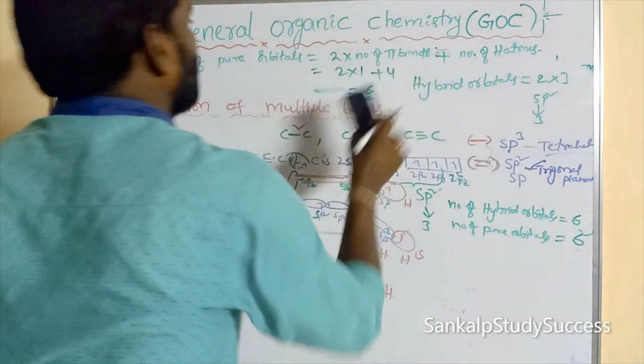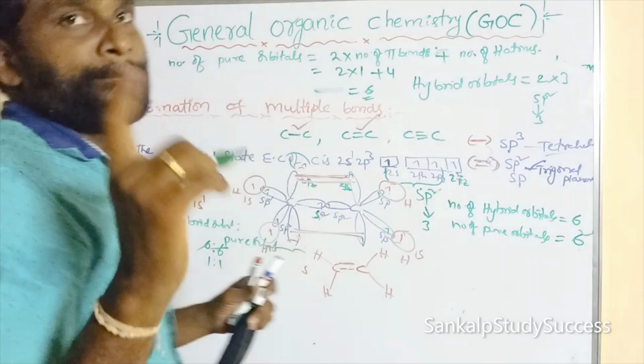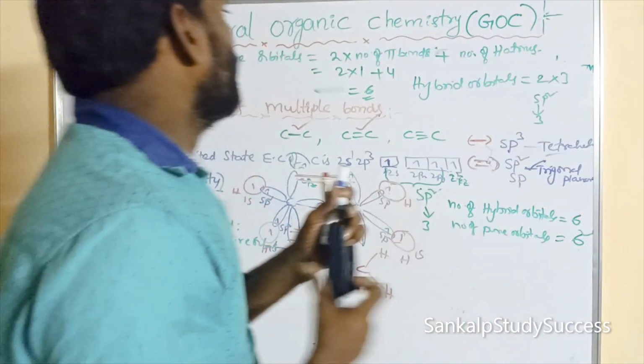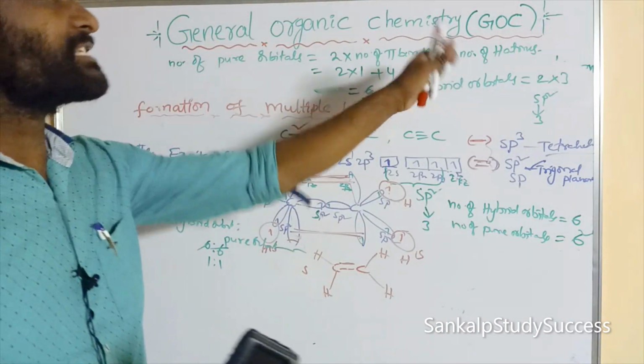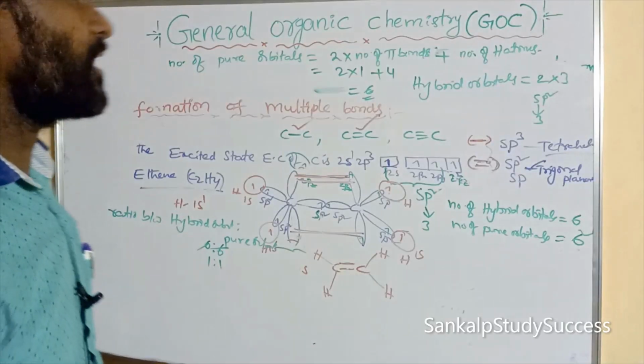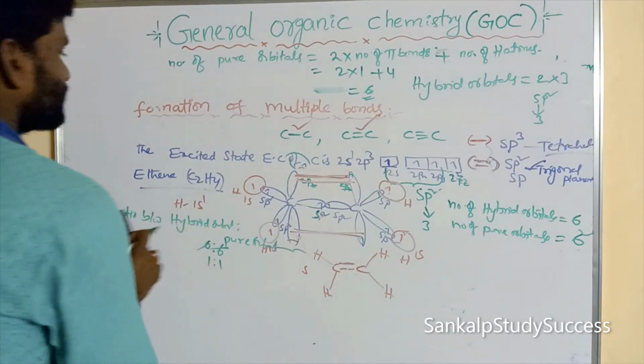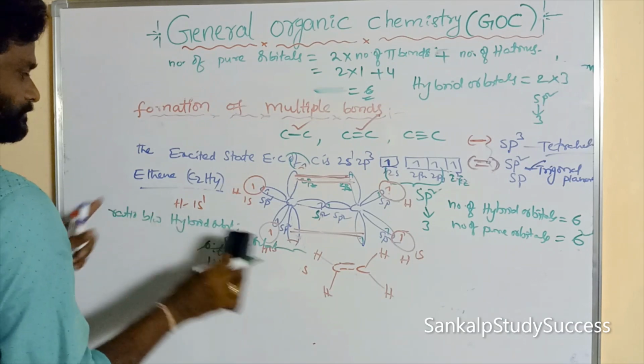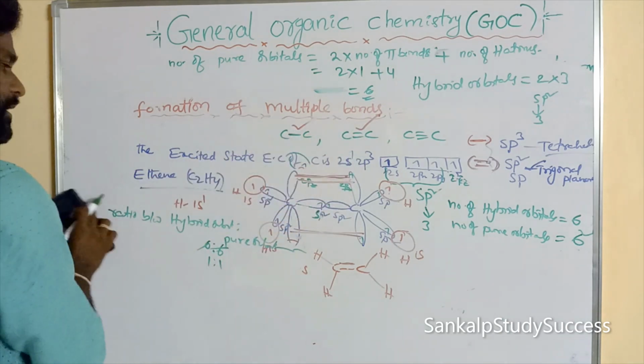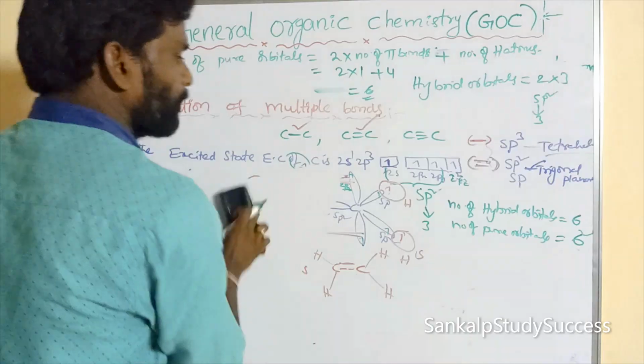So this is the trick. This is very, very important. What is that? Number of pure orbitals is equal to 2 into number of pi bonds plus number of hydrogen atoms. So this is the formation of double bond. Now goes to triple bond.